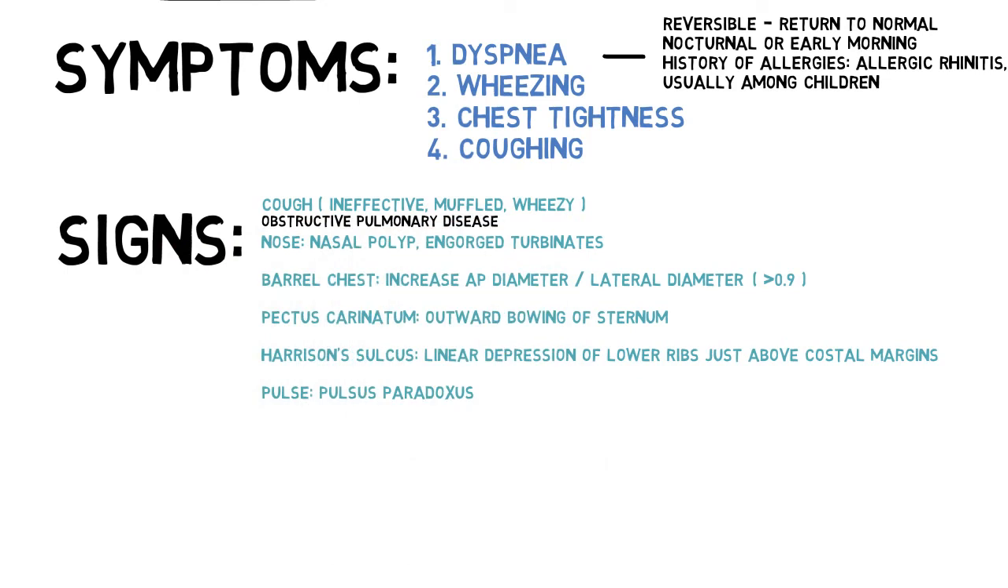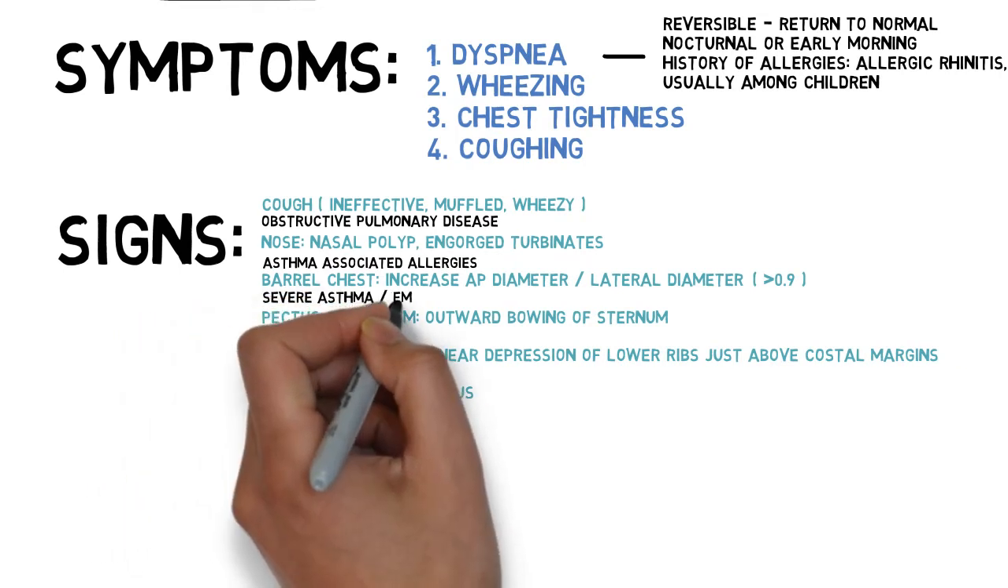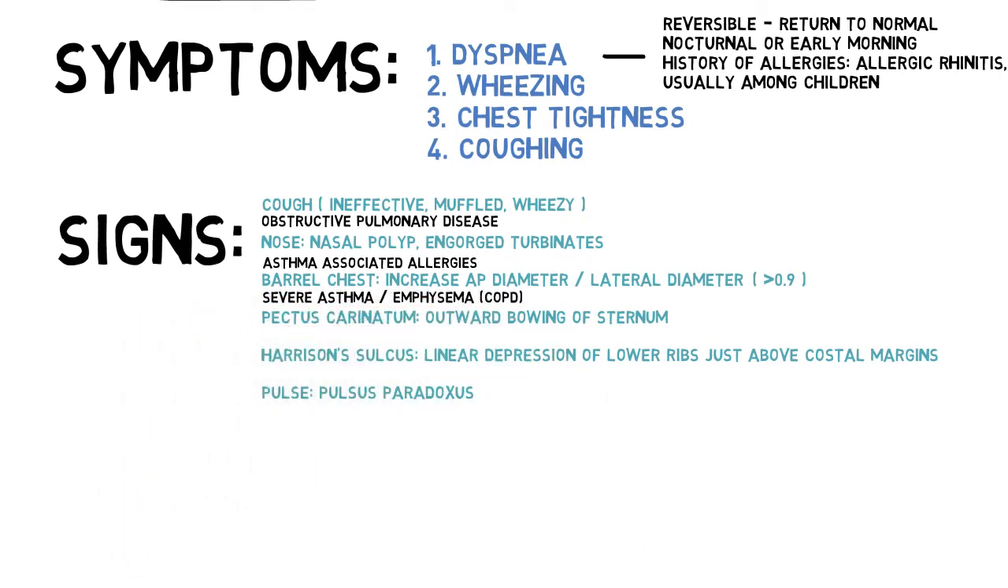We should also examine the nose for nasal polyps, which is also suggestive of asthma and its associated allergies such as rhinitis. Barrel chest is when there is increased anterior-posterior to lateral diameter ratio of more than 0.9. Some take 0.8 as the cutoff point. It suggests severe exacerbation of asthma or emphysema in COPD due to air trapping.